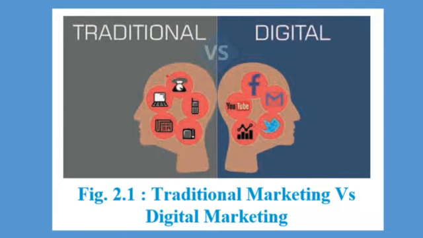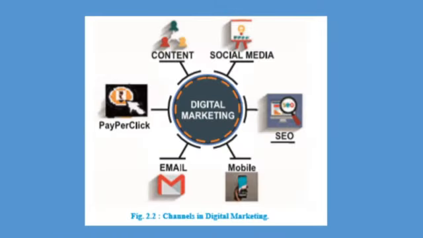And traditional marketing refers to any type of marketing that is not online, or which is offline. This means print, actual mails, phone calls, SMS, billboards, television advertisements. And on the other hand, digital marketing is the component of marketing that utilizes internet and online based digital technologies to promote products and services. There are various channels of digital marketing.